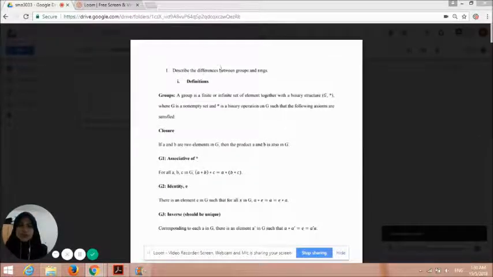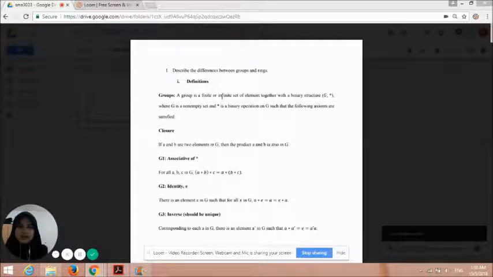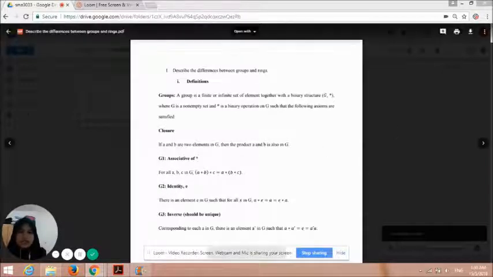So, I'm going to explain question number 1, which is to describe the difference between groups and rings. For groups, a group is a finite or infinite set of elements together with a binary structure, where G is a non-empty set and multiplication is a binary operation on G, such that the following axioms are satisfied, which is closure, associative, identity, and inverse. The inverse should be unique.